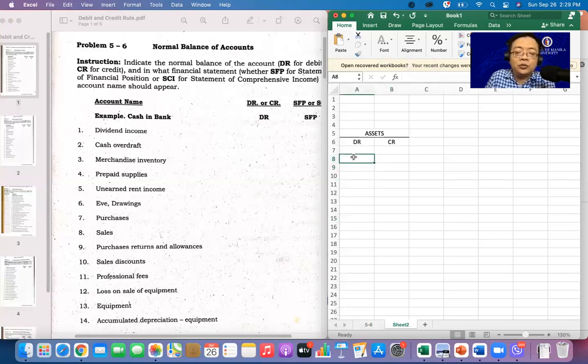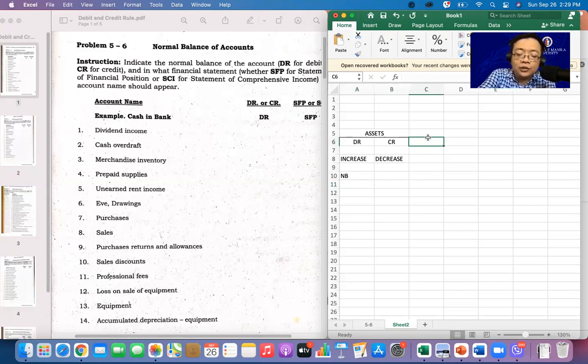So any increase is part of your debit or on the left side. Any decrease naman is on the right side. Kaya wag malito, so normal balance of your assets is on the debit side. Wag malito, ha?